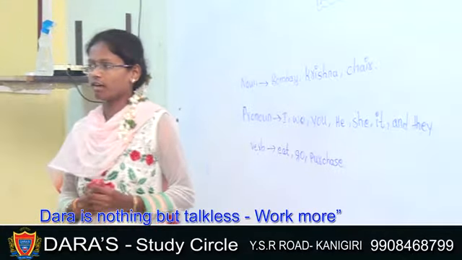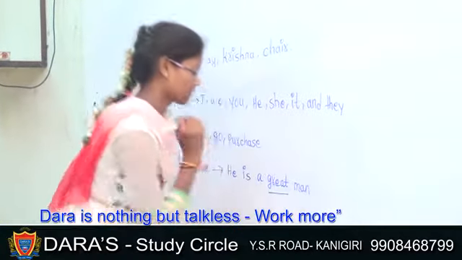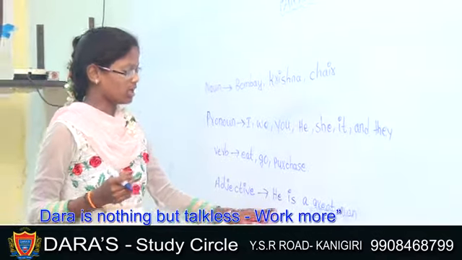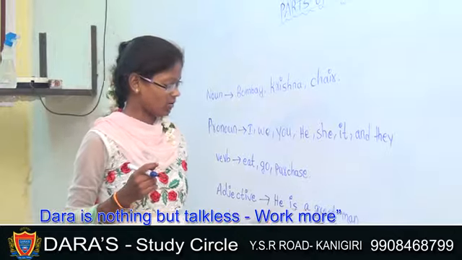Next one, adjective. It gives extra meaning about a noun or a pronoun, and it qualifies a noun or a pronoun. For instance, he is a great man. Here great is adjective which qualifies a noun. He is a pronoun here. Adjective qualifies a pronoun.